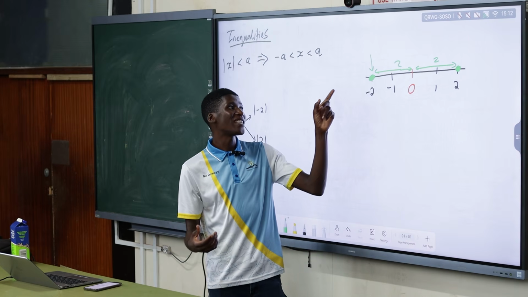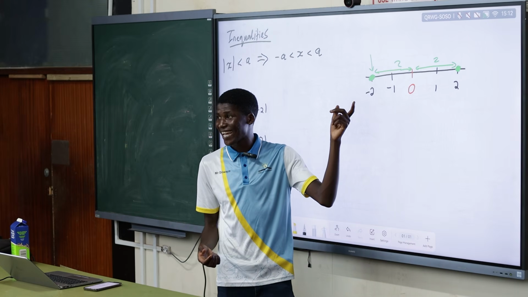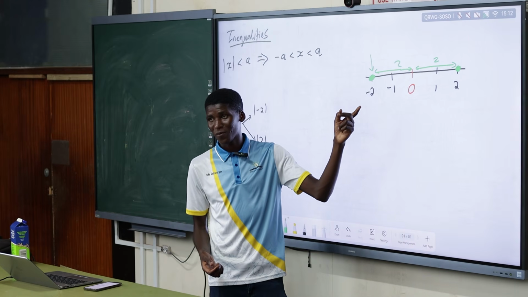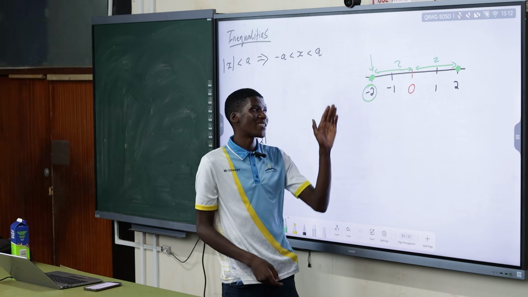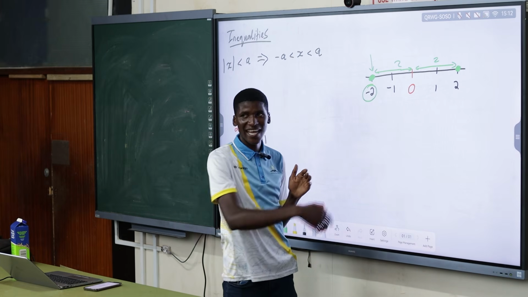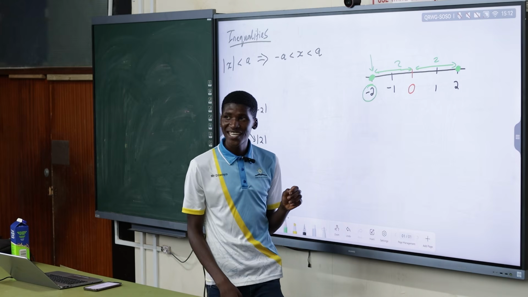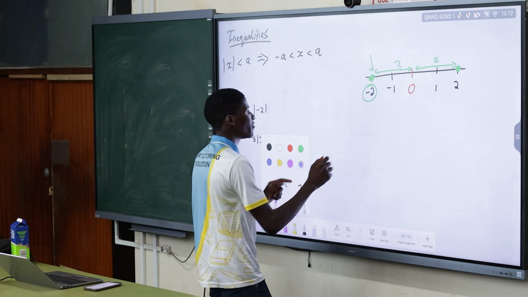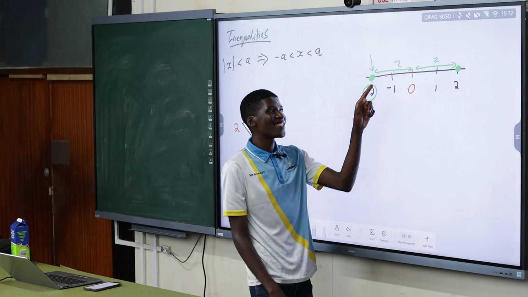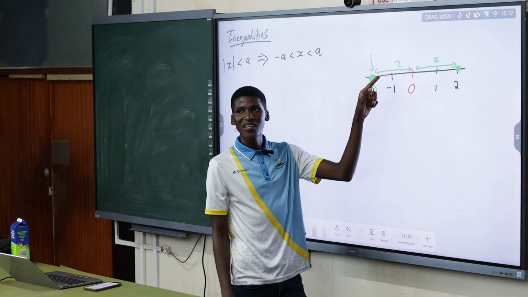By logic I'm trying to say I want that number to have a distance of less than 2 from 0. So where must it be exactly, relative to negative 2? Must it be on that side or on the other side? Which side? This side. Okay, let's say this is my x. This distance is going to be less than 2.